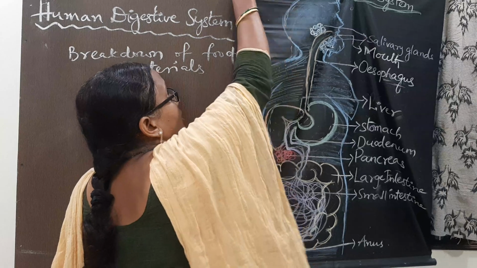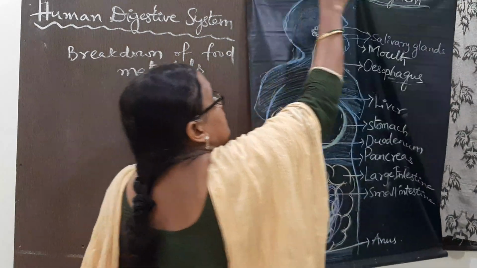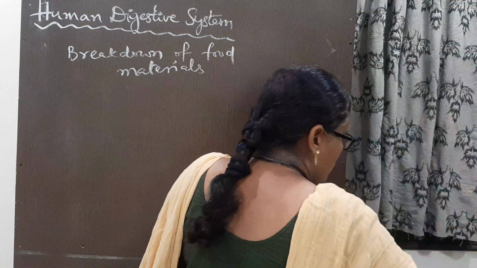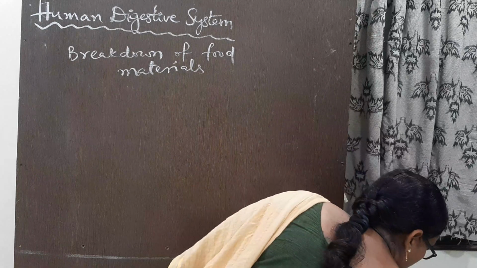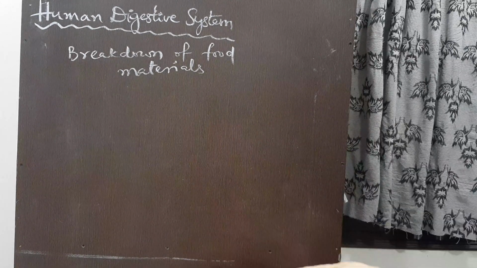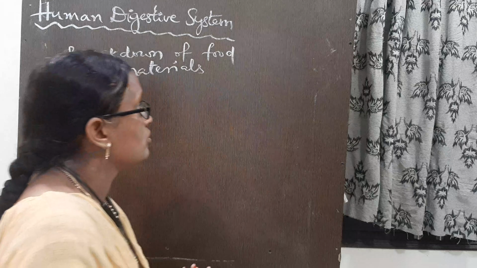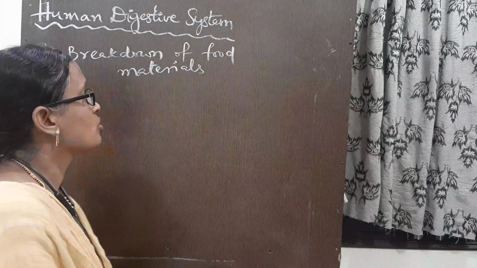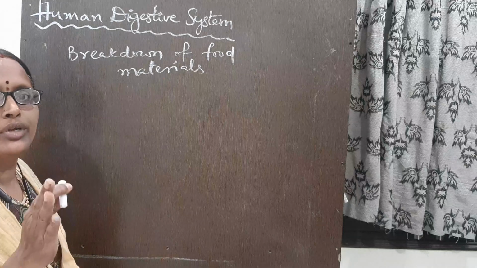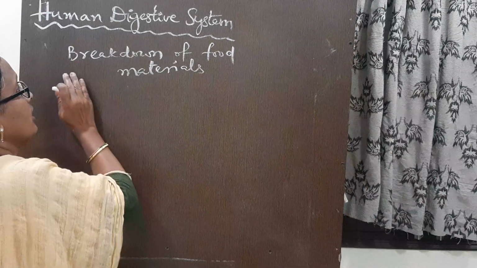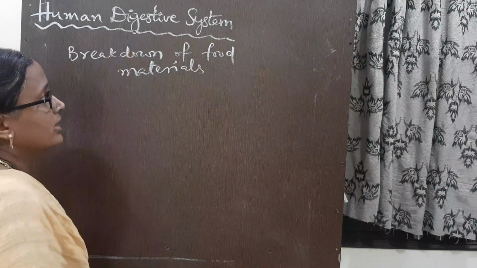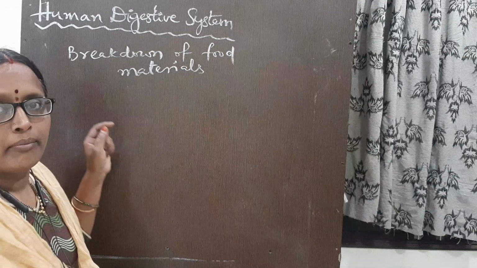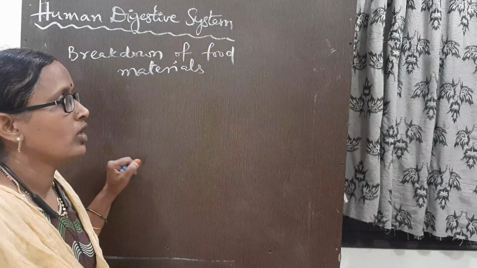This is the flow chart. So go through the flow chart. And next, we will take each and every organ and see how the digestion process goes on in each organ of our body. What we said is that digestion is the breakdown of complex molecules.